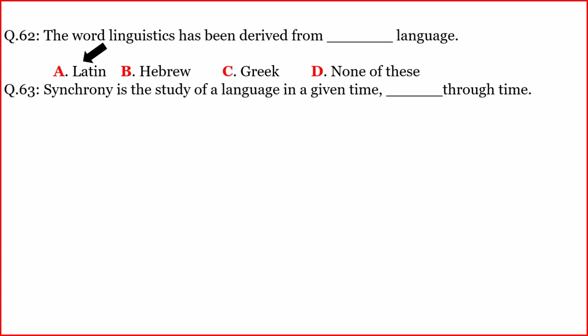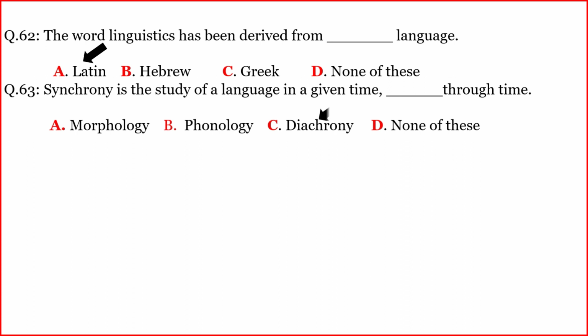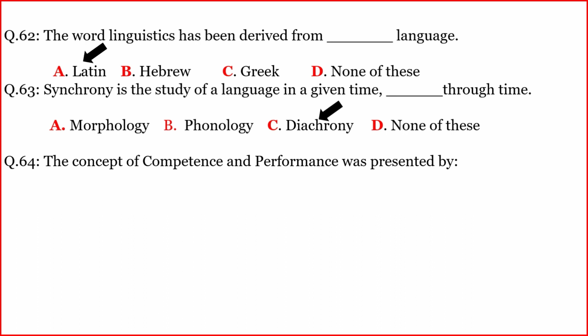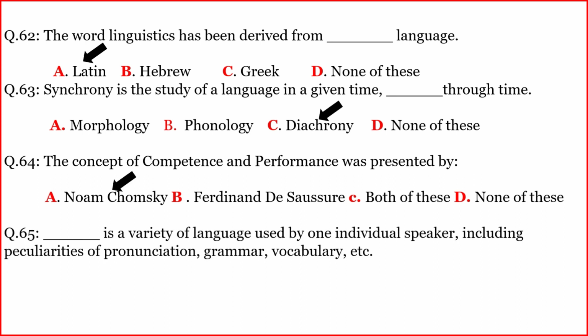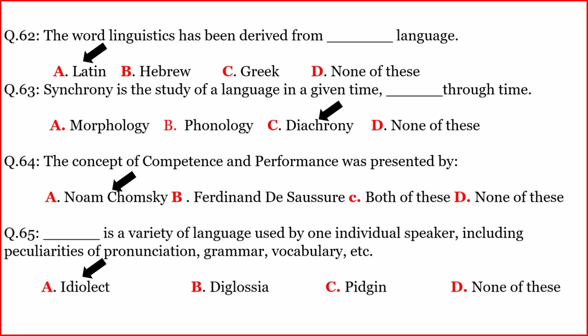Another question. Synchrony is the study of a language in a given time. Dash is the study through time. The correct option is C. Diachrony. Another question. The concept of competence and performance was presented by? The correct option is A. Noam Chomsky. Another question. Dash is a variety of language used by one individual speaker, including peculiarities of pronunciation, grammar, vocabulary, etc. The correct option is A. Idiolect.